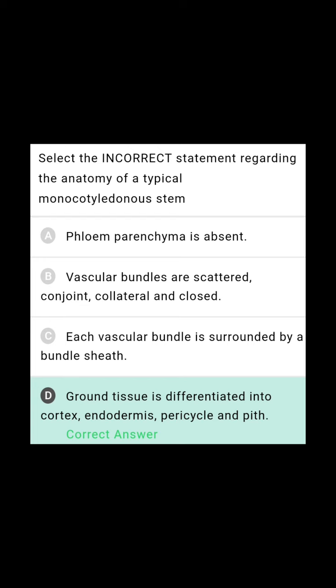Actually, here ground tissue is not differentiated. Cortex, endodermis, pericycle, medulla, medullary rays, all these are absent in monocot stem.